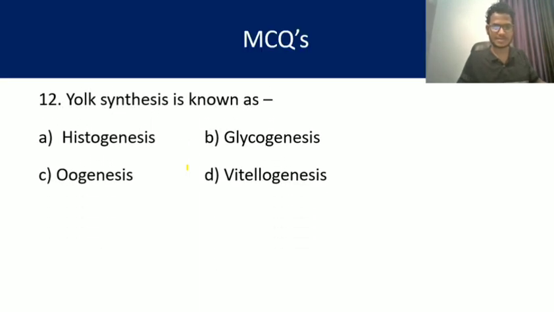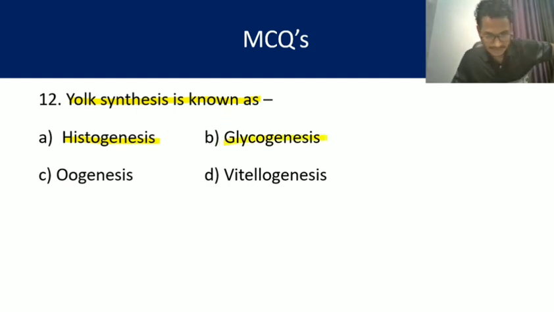Question number 12. Yolk synthesis is known as. What is the process of yolk synthesis called? So remember yolk synthesis. First, histogenesis. Histogenesis is, my dear friends, the differentiation of cells to produce tissues and organs. That is histogenesis.